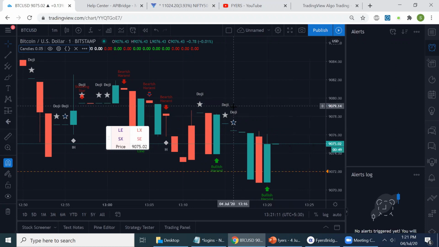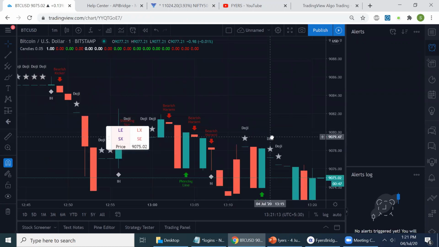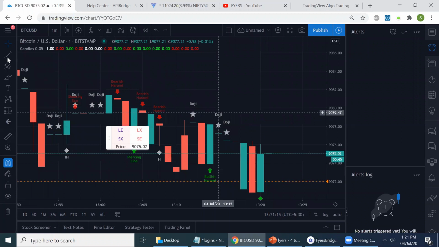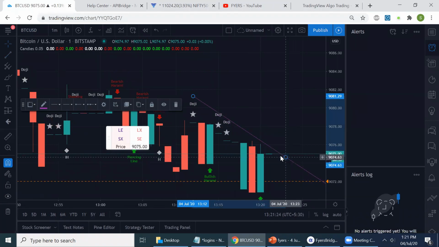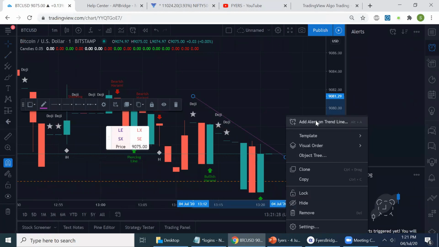I can manually mark trend lines, and I can create alerts based on these trend lines also.